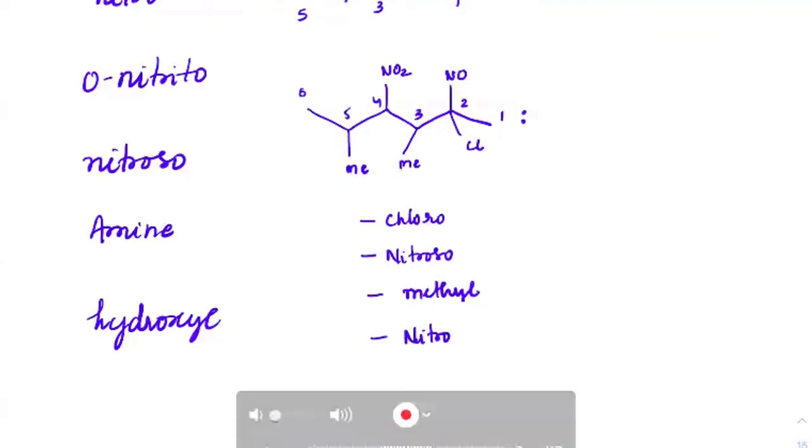Now you have to figure out which one should come first. Alphabetically, you can check that C should come first. So you have to write that naming first. So it would become 2-chloro. That is how we start.